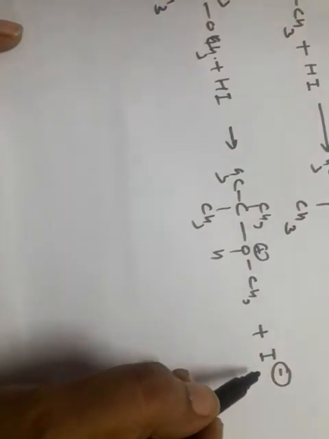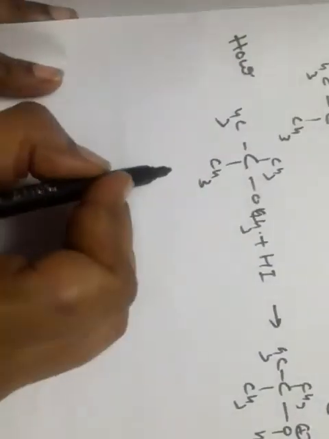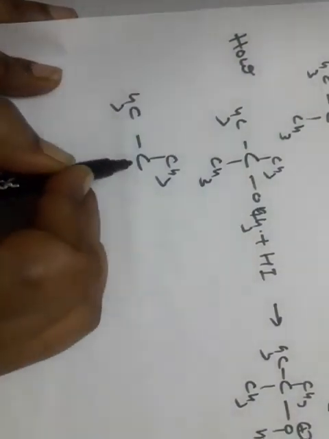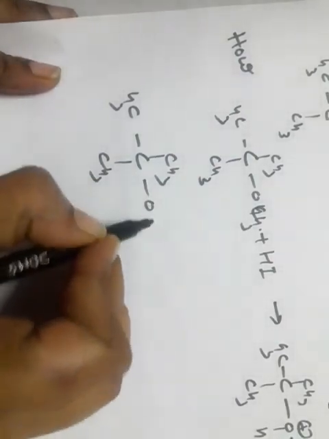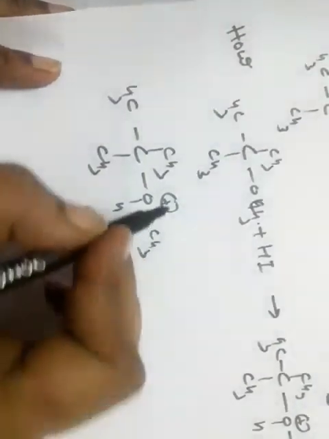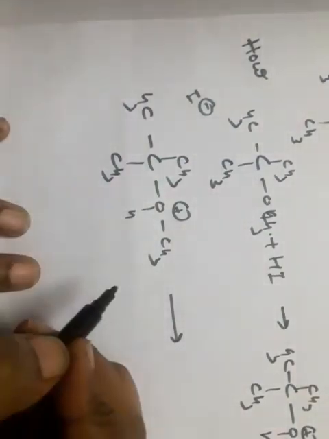After the evolution of iodide ion, the iodide ion has to attack this protonated ether. Now, from where does iodide ion have to attack? See students, now we have to decide whether the reaction goes by SN1 mechanism or SN2 mechanism.